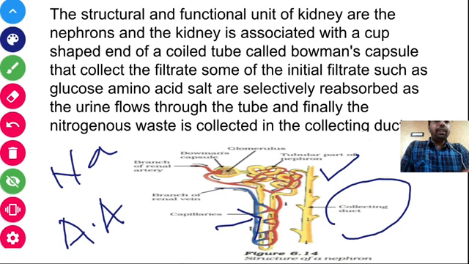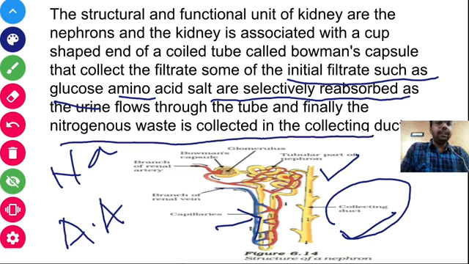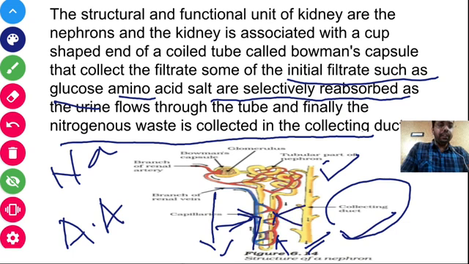Okay, so here you can see that some of the initial filtrate such as glucose, amino acids and salts are selectively reabsorbed. As these are essential for our body, they are selectively reabsorbed, and the nitrogenous waste is collected in the collecting duct. As the urine moves down, all the essential elements will be reabsorbed in different regions of the nephron. These are the different regions of the nephron in which the waste materials will be collected. So by this mechanism, what happens? The nitrogenous waste is removed from our body. Finally, it is collected in the collecting tube and it is excreted out through the urethra.